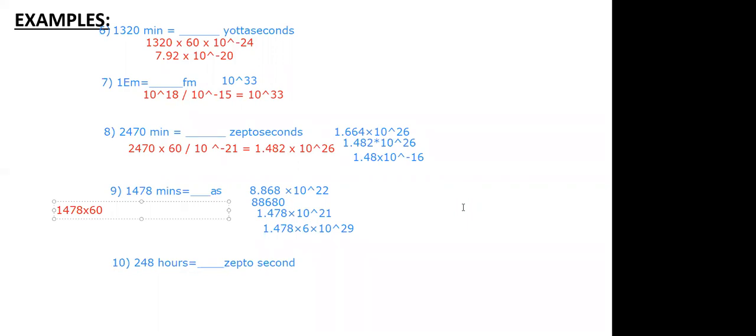Then 1 second is equal to 10 raised to the power 18 attoseconds. So we'll multiply it by 10 raised to the power 18. The final answer is 8.868 into 10 raised to the power 22. Okay, fine. Thank you. So we got this answer also.